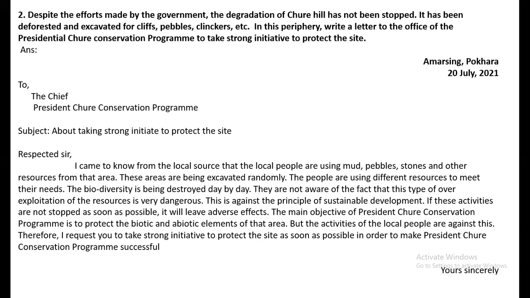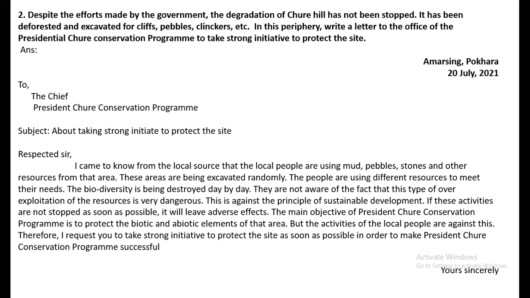You are writing to the chief person of President Chure Conservation Program. So in this letter, you are writing about the use of the resources from this area, which is very harmful. And you have requested the concerned person, concerned authority to take strong steps regarding this.